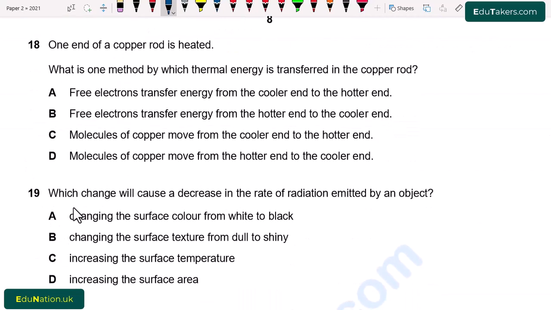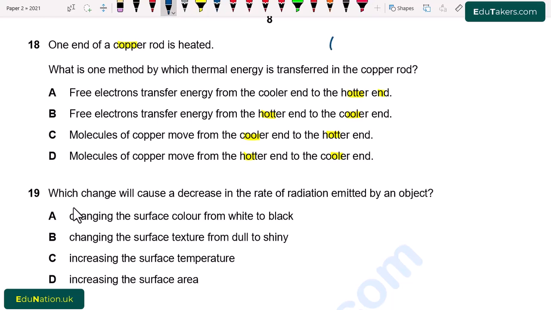Question number 18. One end of the copper rod is heated. What is one method by which the thermal energy is transferred in the copper rod? A. Free electrons transfer energy from the cooler end to the hotter end. B. Free electrons transfer energy from the hotter end to the cooler end. C. The molecules of the copper move from cooler end to the hotter end. D. The molecules of the copper move from hotter end to the cooler end.